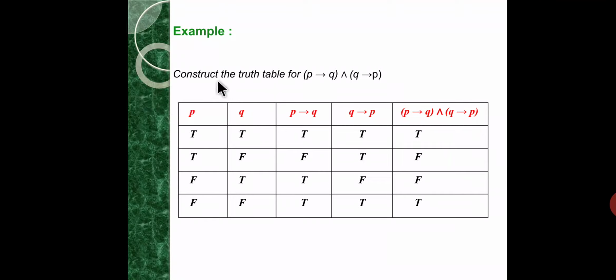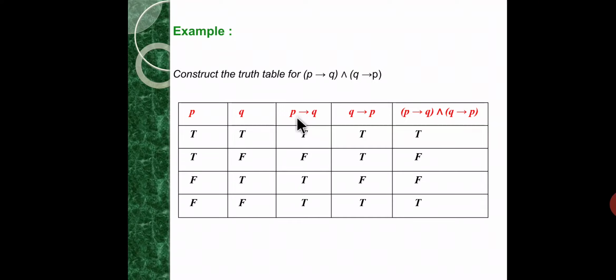Next example: construct the truth table for P implies Q and Q implies P. Here we have two propositions P, Q, and the truth values of these are P: true, true, false, false, and Q: true, false, true, false.